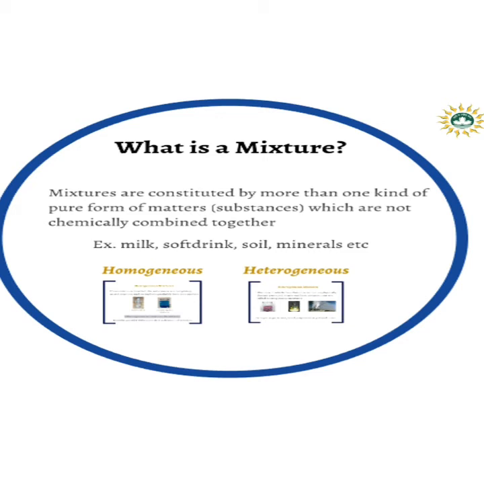Also, in mixtures, we can easily separate components by physical methods, but in compounds, we cannot separate the components by physical methods.